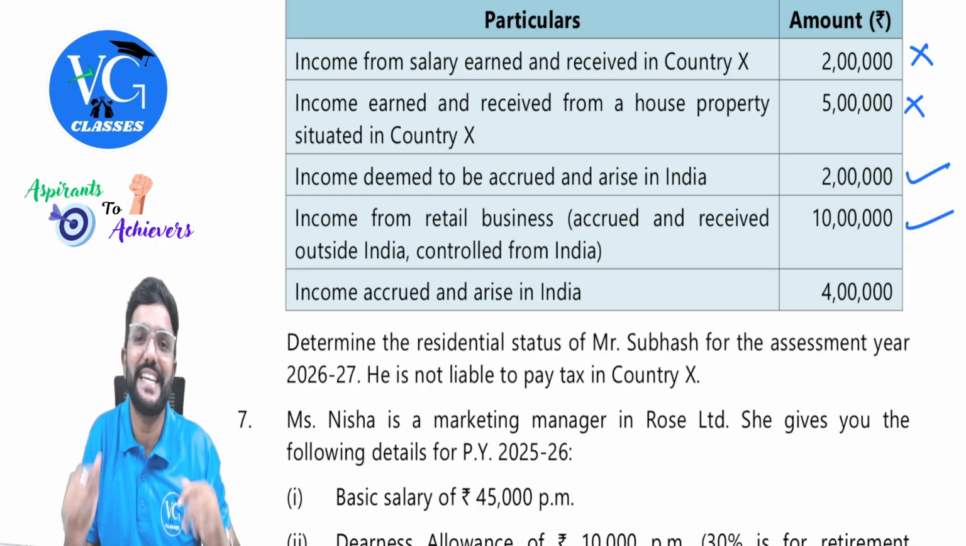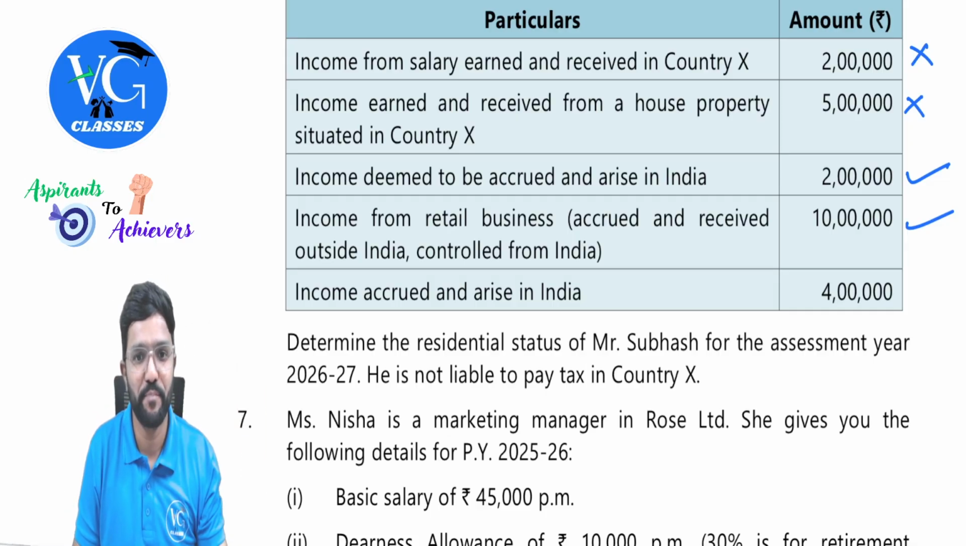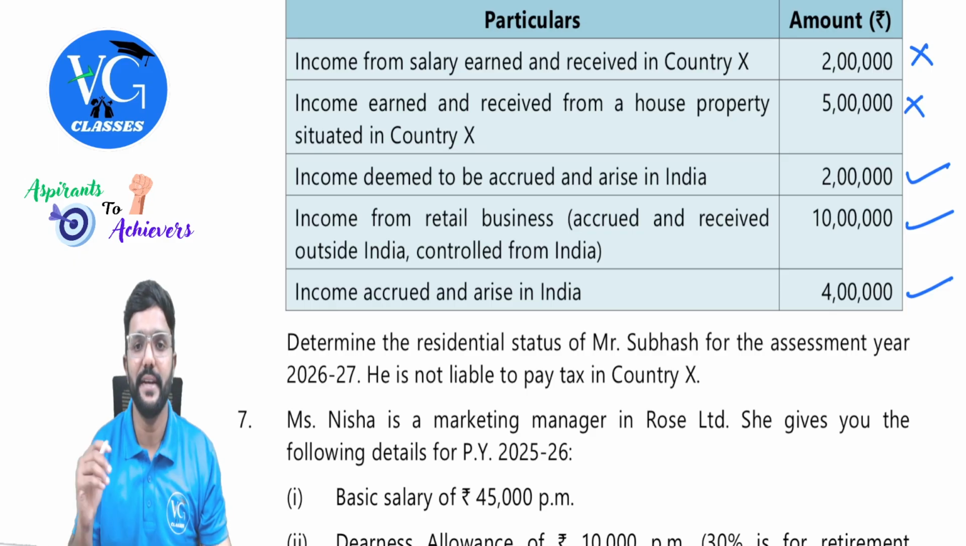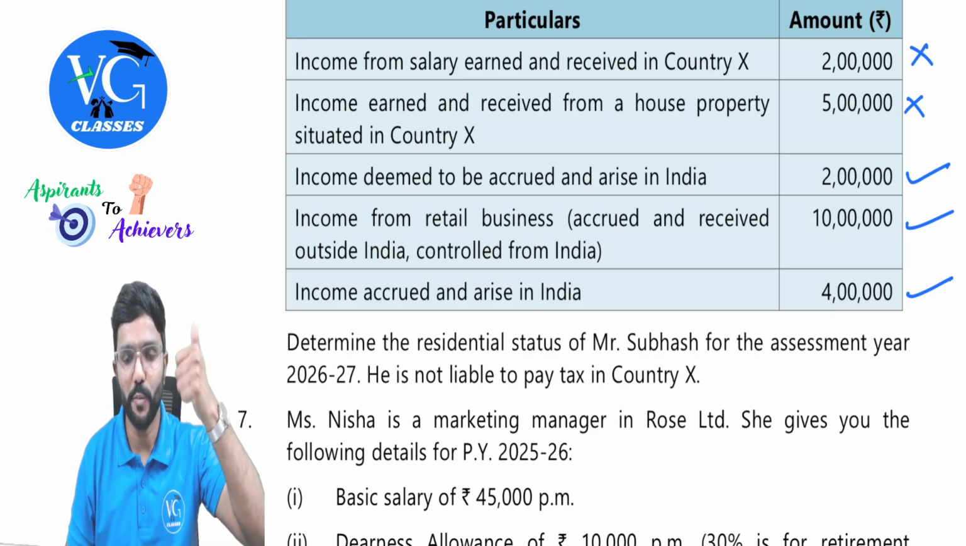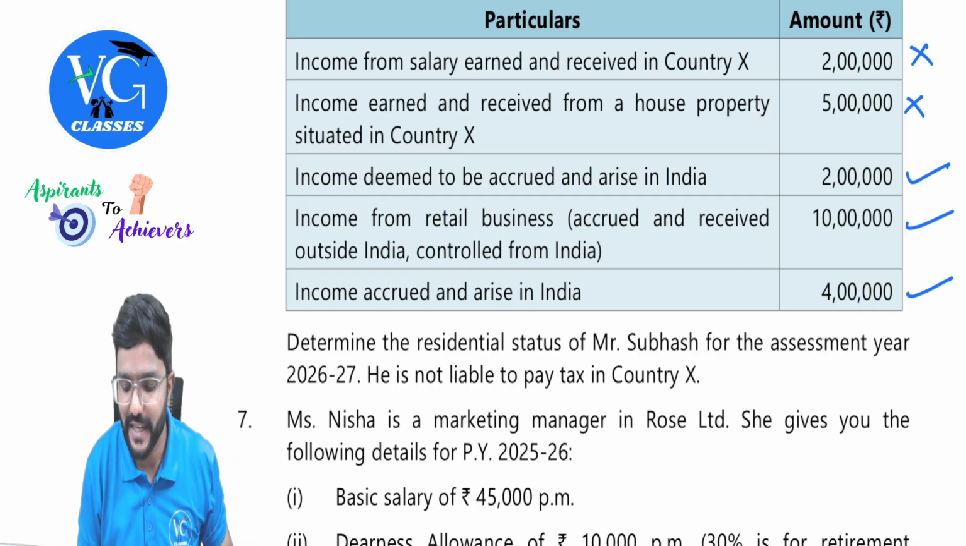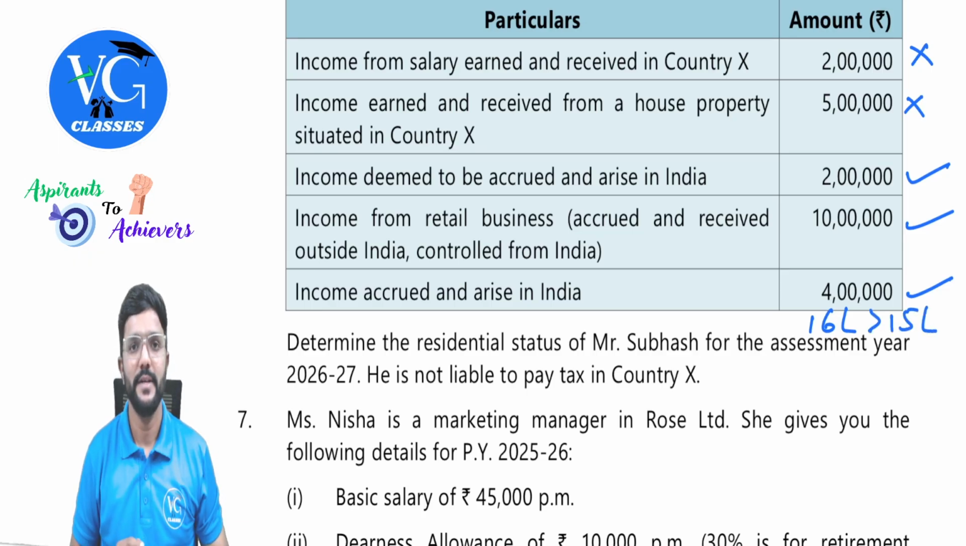So they are trying to consider it as source is in India. Yes, sir. Income accrued or arise in India for 4 lakh. Should we take it? Yes. So total income other than the income from foreign sources, 2 plus 10 plus 4, 16 lakh guys. We are getting 16 lakh, which is more than 15 lakh.